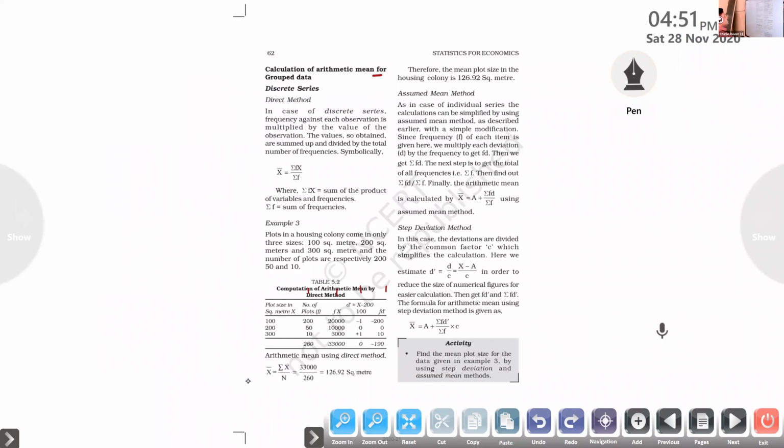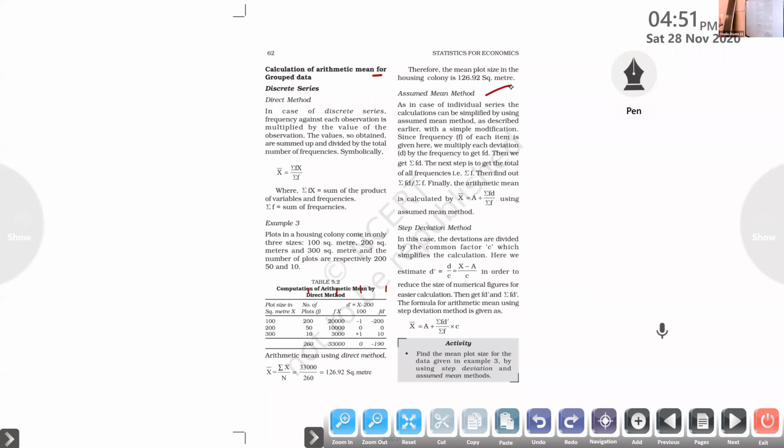Okay, here it is. Next method, assumed mean method. Already we studied how to calculate this for ungrouped data, almost like that only. As in the case of individual series, the calculation can be simplified by using the assumed mean method. With a simple modification, since the frequency f of each item is given here, we multiply each deviation d by the frequency to get fd.